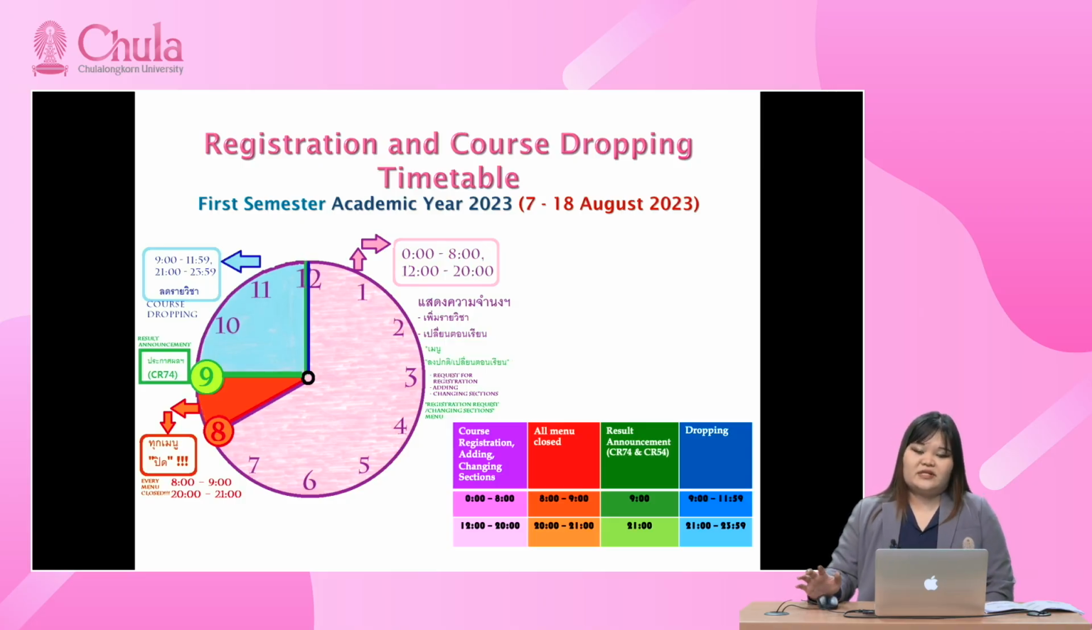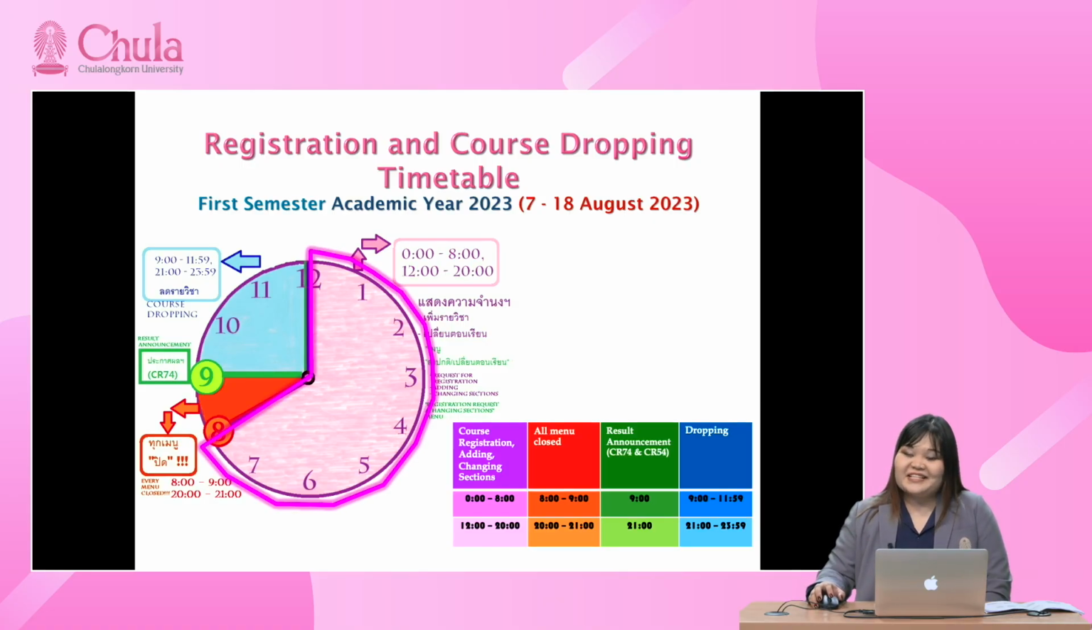You cannot do the registration 24 hours, all days, but there are times that you need to check. This pink time, the pink one is for registration and adding courses. You make the registration request from 12 to 8, day and night, and you can check the result at the green time at 9, day and night also. And if you have any unwanted courses, you can drop them here at the blue time, 9 to 12, day and night.